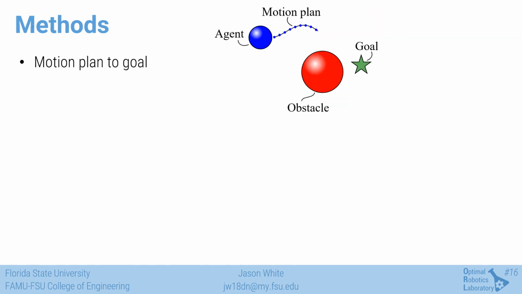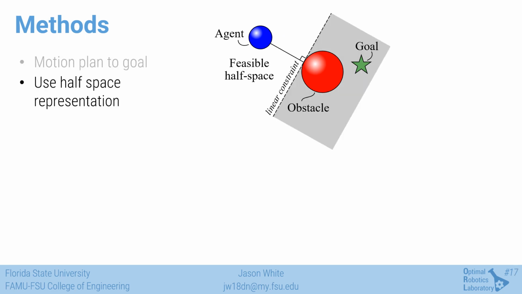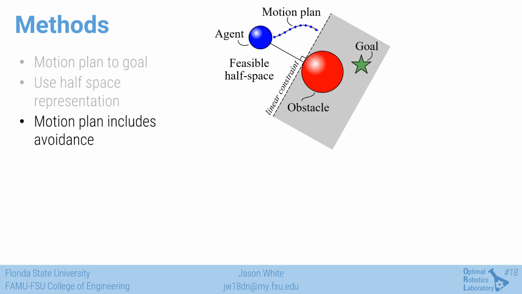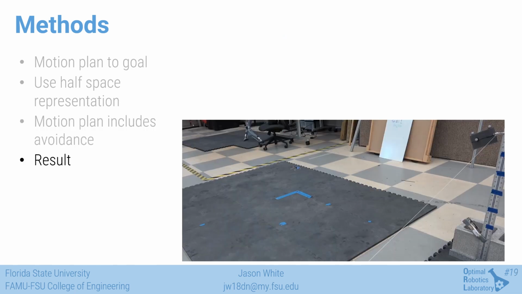We want to generate a trajectory while planning around obstacles, and do so using a convex solver. Considering the nonlinearity associated with the Euclidean distance formula, we decide to use a half-space representation of the obstacle to relax our optimization into a convex one. This simplification allows for the inclusion of avoidance constraints while maintaining fast solve times, assuming the optimization is feasible. However, implementing this method on hardware showed us that the optimization was frequently infeasible, causing the planner to fail.